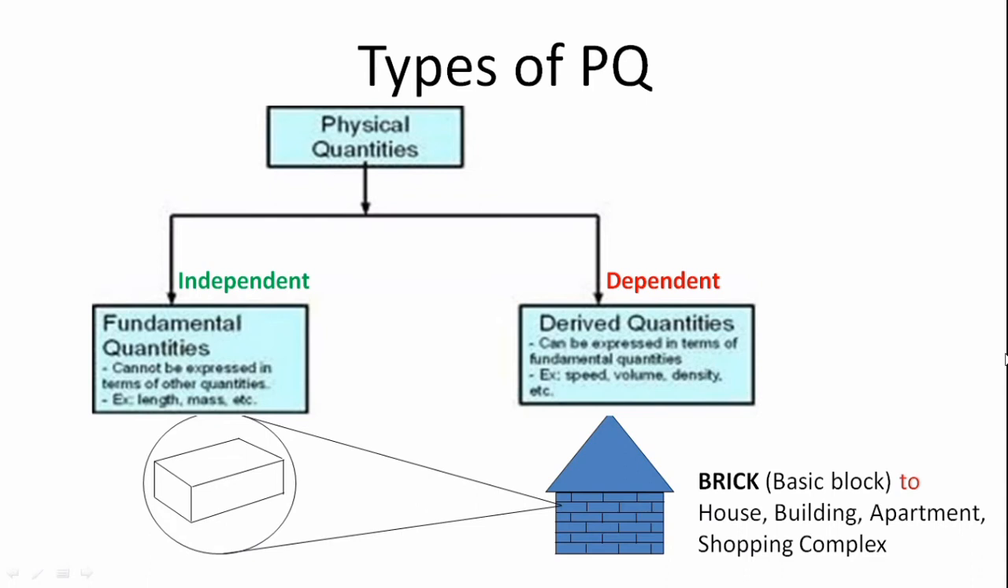The second one is derived physical quantities. These derived physical quantities are dependent and can be expressed in terms of fundamental physical quantities. Examples: speed, volume, density, and many more. So speed can be expressed using fundamental physical quantities such as distance and time. These fundamental physical quantities are the building blocks. Using those blocks, we can have many derived physical quantities.